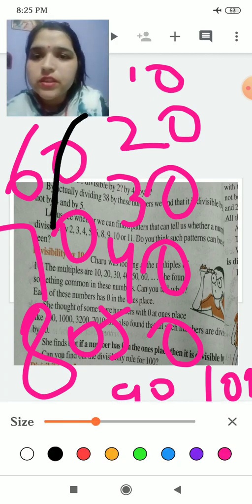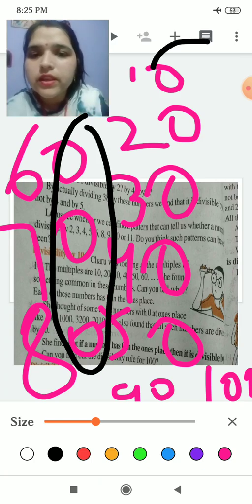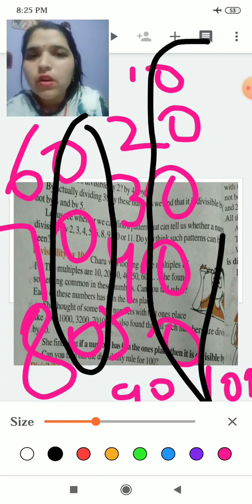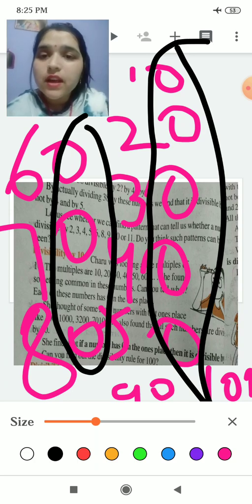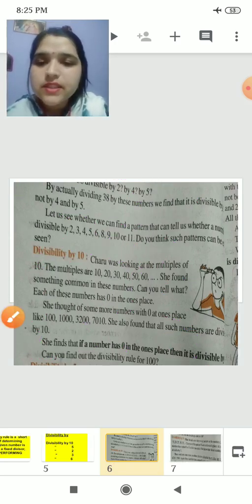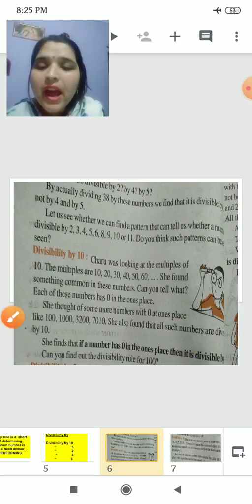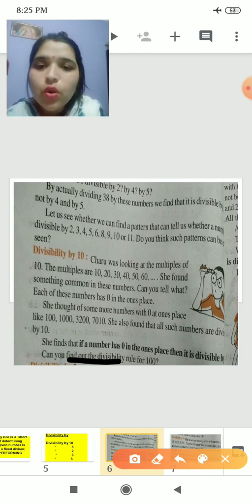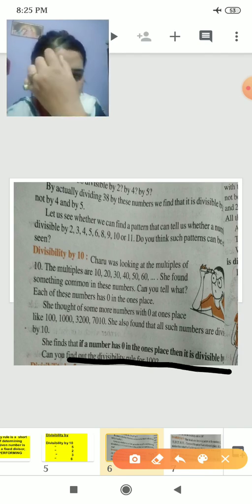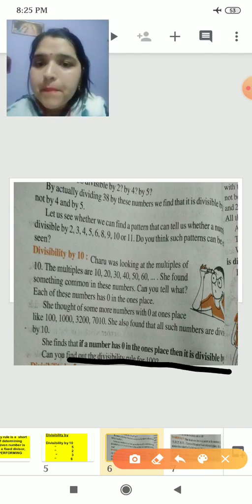Yes, these zeros. What are these? These are common in all the series. It means you can easily say that if a number has 0 in its ones place, then it is divisible by 10.